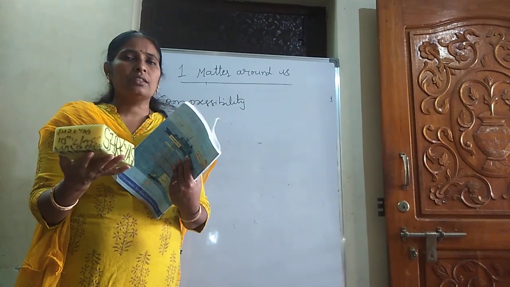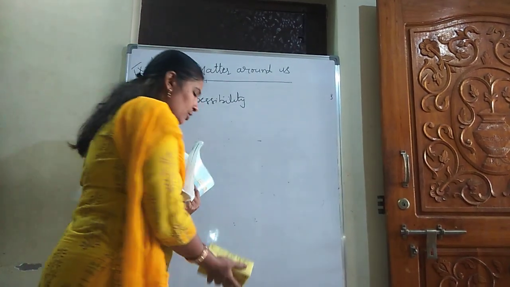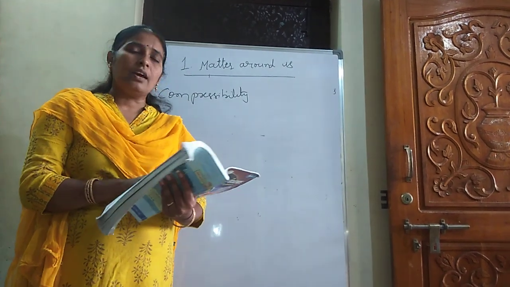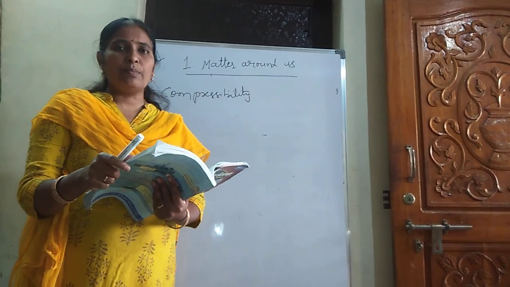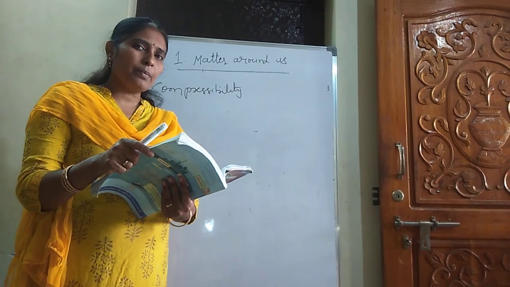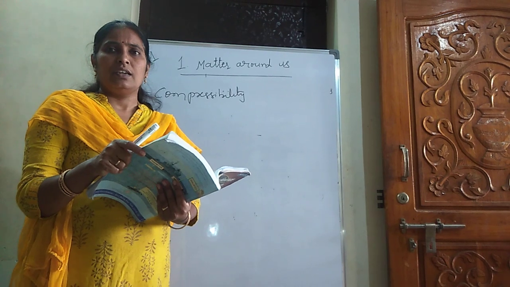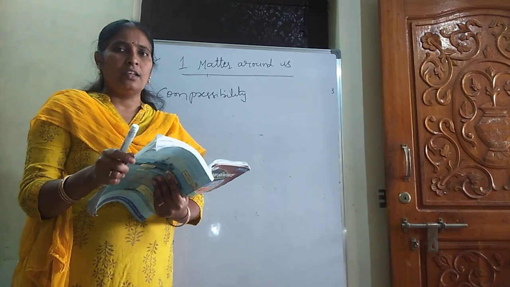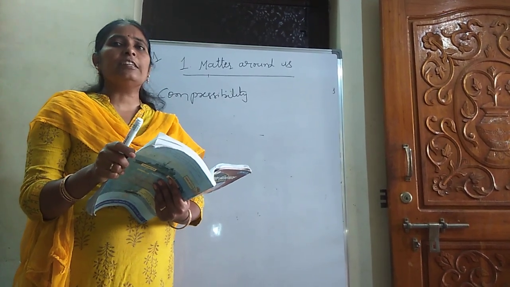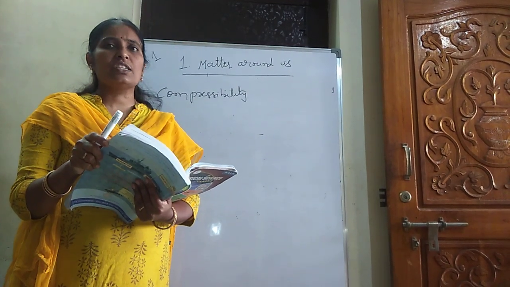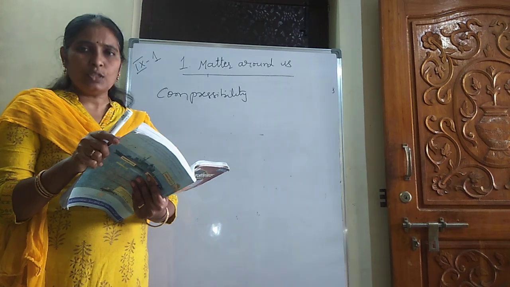So in the think and discuss questions, he asked three nice questions. First one he asked about a rubber band. If we stretch the rubber band, does the shape of that rubber band remain the same or change? Definitely it changes. Depending upon force, it changes. When we release the pressure, it automatically regains its original shape. So as it gets its original shape back, it is said to be a solid.